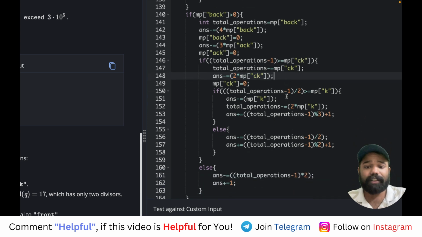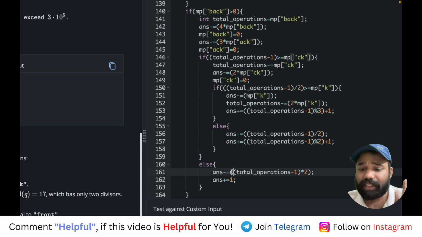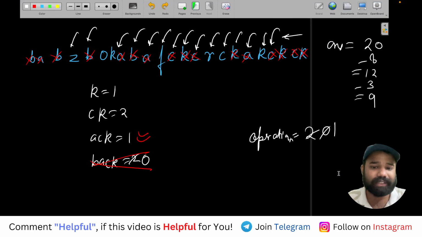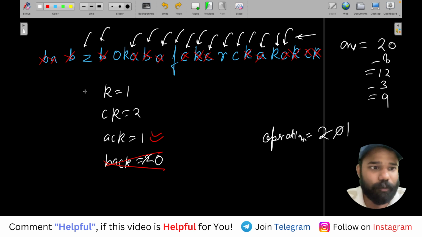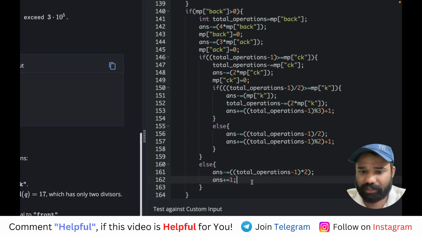And now finally, और अगर देखो अगर ये ज्यादा नहीं है, then whatever total operations are there, उतने आप CK remove कर दो, that much number of answer will be reduced, and finally at the last 1 operation will be left. For example, here we are having 2 operations, we add BA with CK, removed it, but again 1 ऑपरेशन लास्ट में एक आएगा, लास्ट में एक ऑपरेशन पक्का बचेगा, बिकॉज जो लास्ट में BA CK जाएगा ना, तो लास्ट BA CK which will go, 1 will be remaining, right? That I am increasing here answer. Try to understand, okay? Now finally came for K.